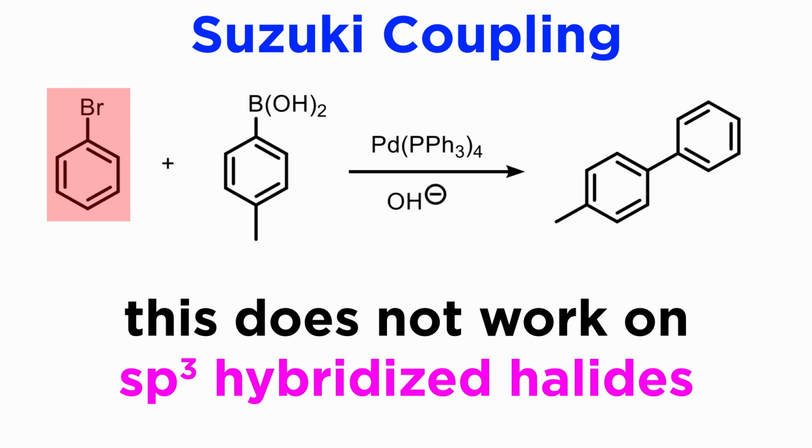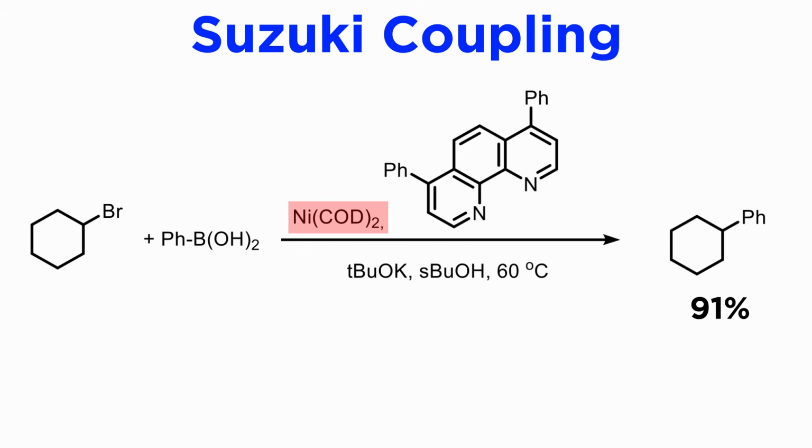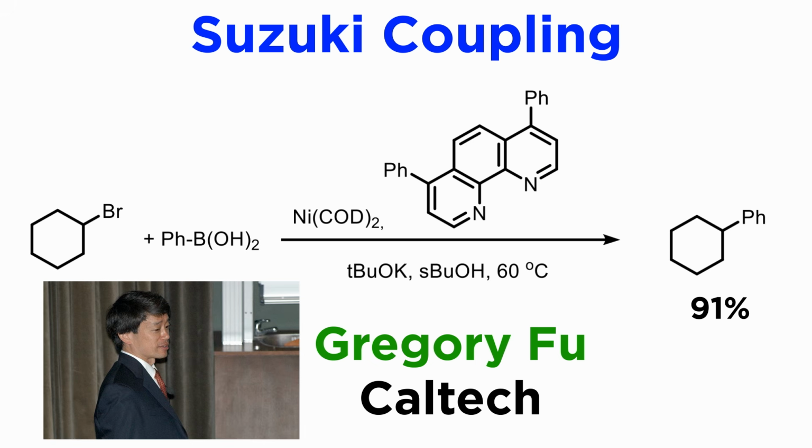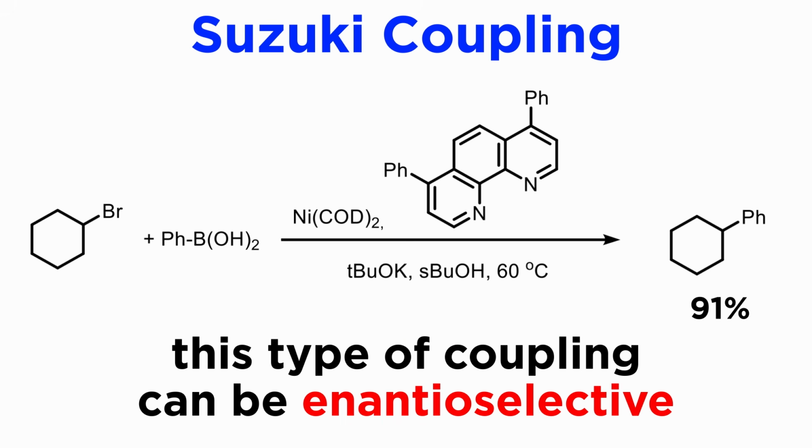Another one of the limitations of the original Suzuki coupling is its inability to couple sp3 hybridized halides. This has been overcome by way of nickel catalysis. Alkyl halides can be generally employed with a number of boronic acids using a nickel-0 precatalyst, and a number of bidentate nitrogen-based ligands. In this field, the key figure has been Professor Gregory Fu at the California Institute of Technology, who has even reported examples of enantioselective couplings under nickel catalysis. A simple example is shown in the scheme here.